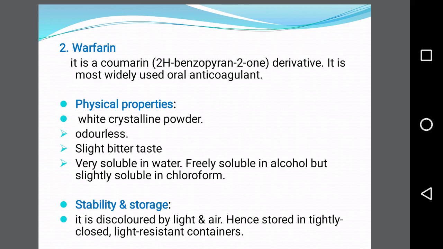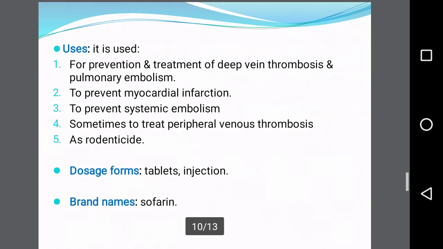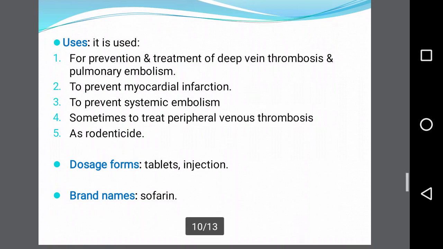Stability and storage: it is discolored by air and light. Hence, it should be stored in a tightly closed, light resistant container. The uses of warfarin include again prevention and treatment of deep vein thrombosis and pulmonary embolism, to prevent myocardial infarction, to prevent systemic embolism, sometimes to treat peripheral venous thrombosis, and use as a rodenticide. Dosage forms include tablets and injection, and the brand name is Sofarin.